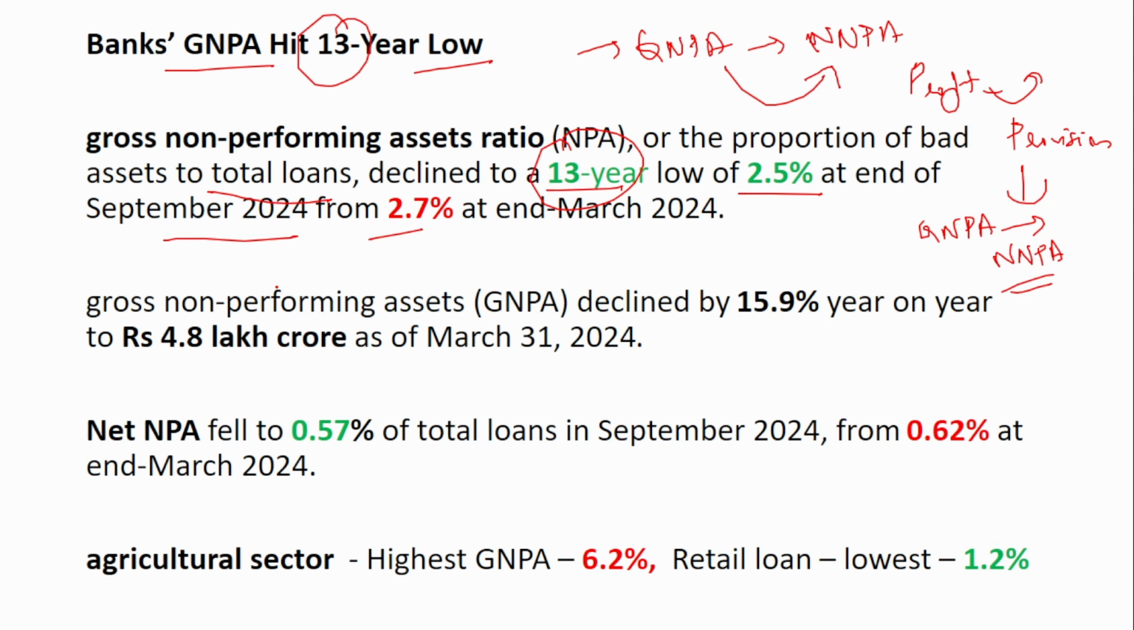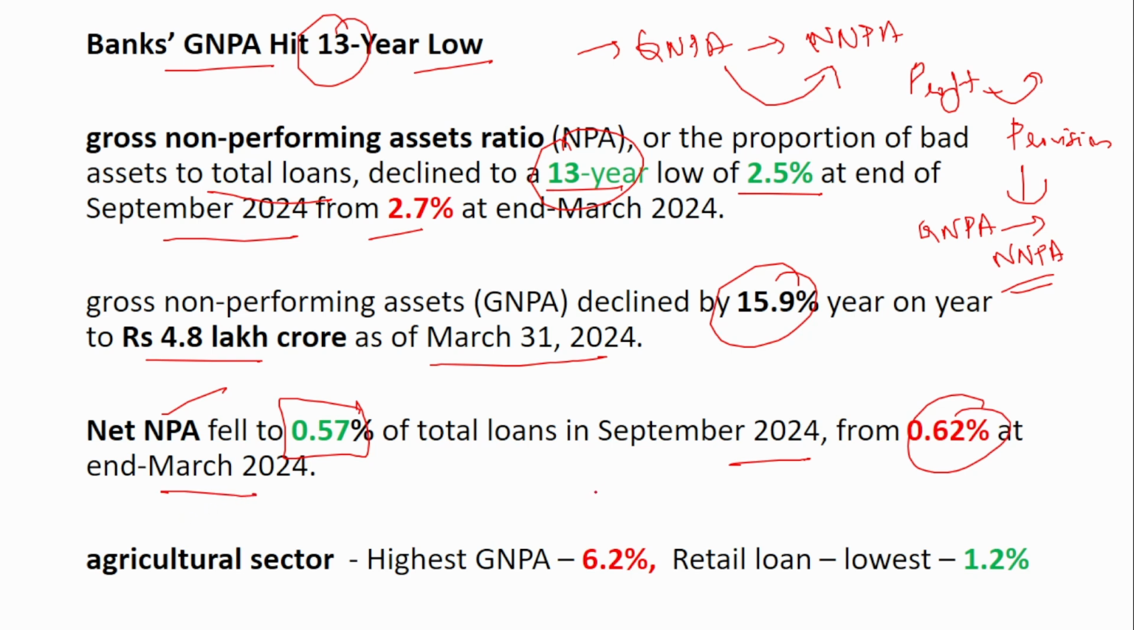If you see, gross NPA declined by 15.9% year on year, that is to 4.8 lakh crore as on March 31st, 2024. Then the net NPA fell to 0.5% of the total loans in September 2024 compared to 0.62% in March 2024. The highest gross NPA was observed in the agriculture sector, that was around 6.2%, and the lowest was observed in the retail loan sector, that is 1.2%.